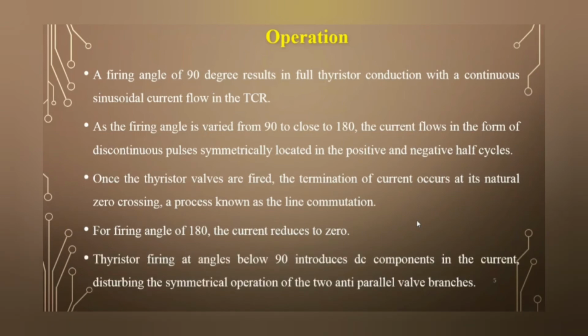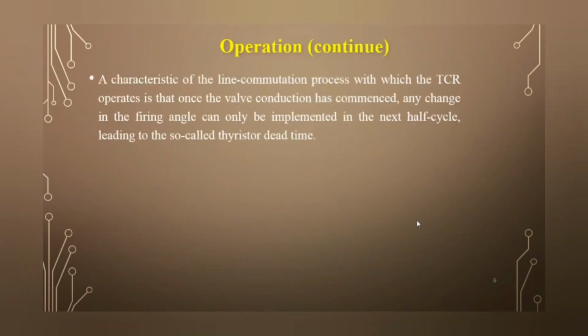Thyristor firing at an angle below 90 degrees introduces a DC component in the current, disturbing the symmetrical operation of the 2 anti-parallel branches. A characteristic of the line commutation process with which the TCR operates is that once the valve conduction has commenced, any change in the firing angle can only be implemented in the next half cycle, leading to the so-called thyristor dead time.